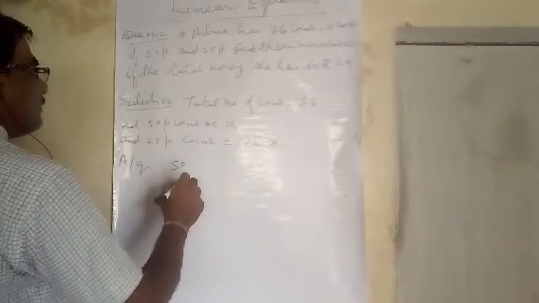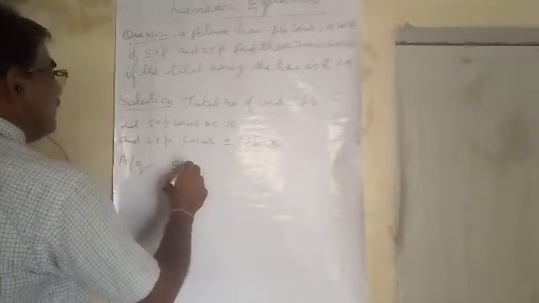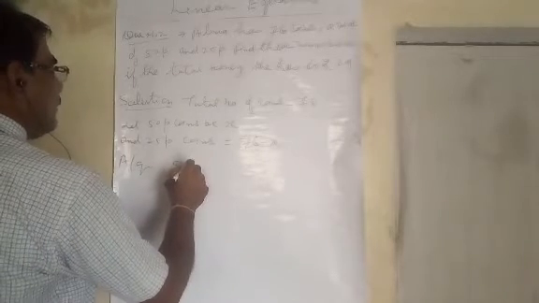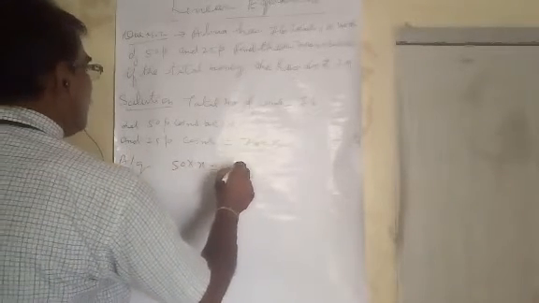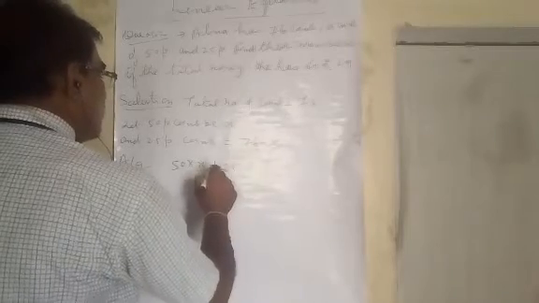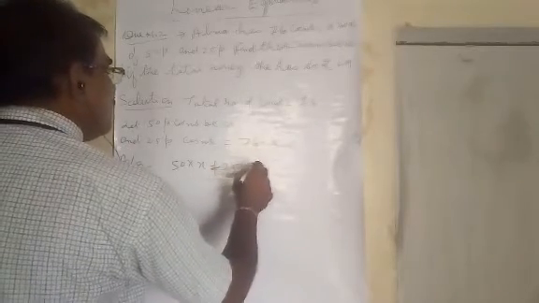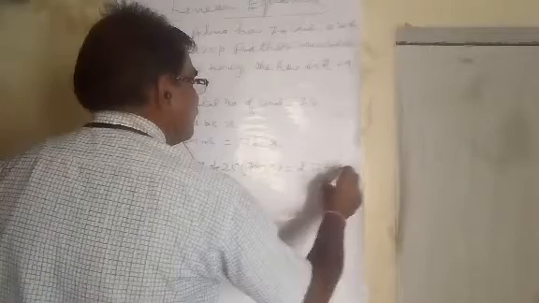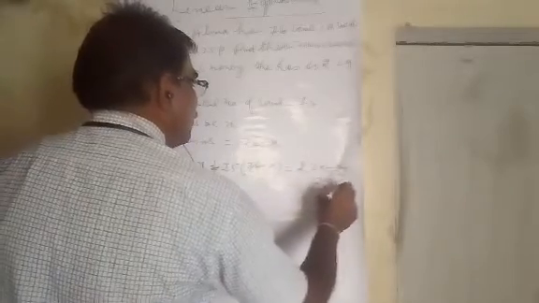first of all, I will convert: 50 paise multiplied by x and 25 paise multiplied by 76 minus x. Therefore, 50 into x plus 25 into 76 minus x equals rupees 29, equals 29 into 100.